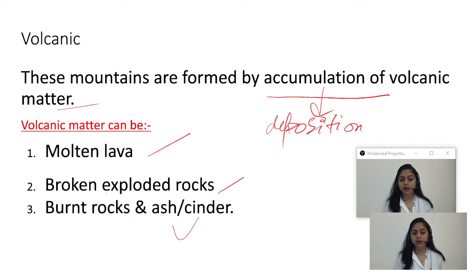So what are these broken exploded rocks? We know when a volcano comes out, or when do we see a volcano? Whenever there is high temperature and pressure inside the earth. So when there is an explosion or a kind of blast, then the rocks get broken into pieces or fragments. That can be a part of volcanic matter. Then molten lava, which is present inside the earth. Lava is generally the molten part, and magma we call what is present inside the earth. Burnt rocks are there too; all these can be part of volcanic matter.